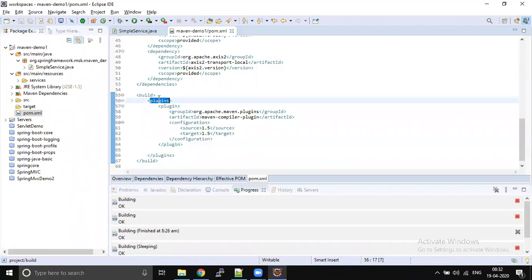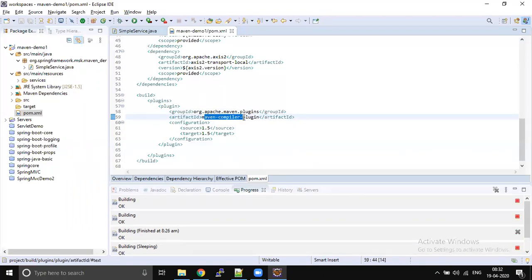We have n number of plugins, right? If you want to generate a jar file with a different name, you can use the jar plugin. And if you want to use a different JDK version, then you have to use the compiler plugin.